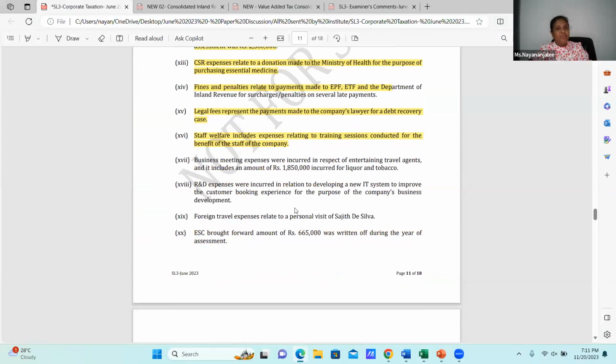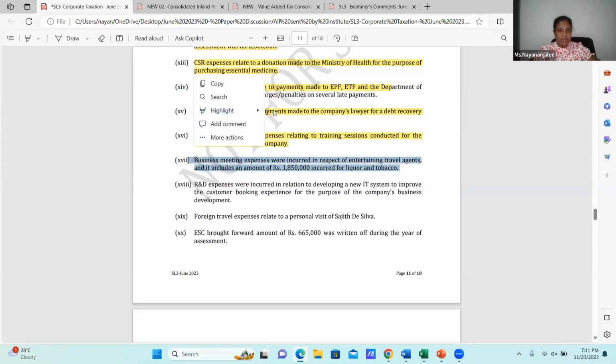Now, the entertainment definition is given in section 10 under the disallowable expenses. Food cost is an allowable deduction. Beverages, yes, other than liquor and tobacco. Then this 1,850,000, under the definition of entertainment under section 10, shall be disallowed.